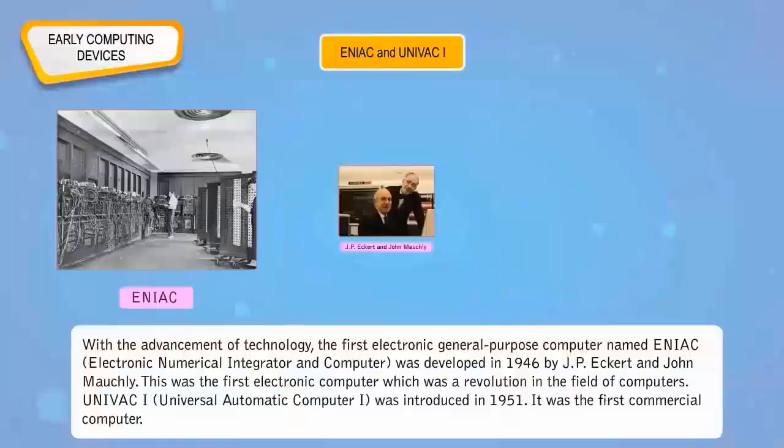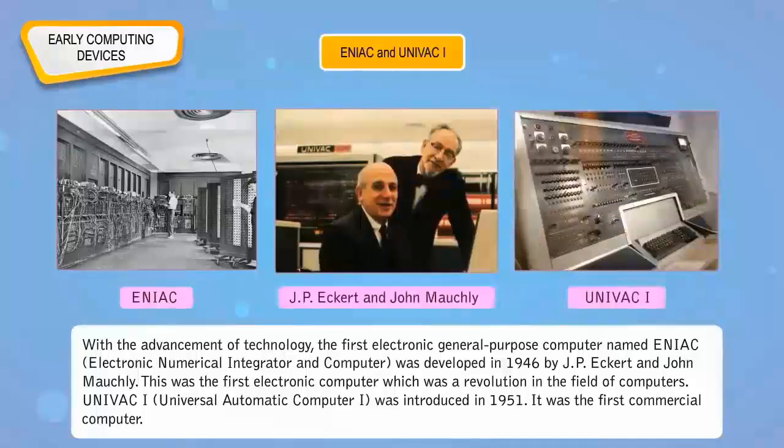ENIAC and UNIVAC 1. With the advancement of technology, the first electronic general-purpose computer named ENIAC, Electronic Numerical Integrator and Computer, was developed in 1946 by J.P. Eckert and John Mauchly. This was the first electronic computer, which was a revolution in the field of computers.